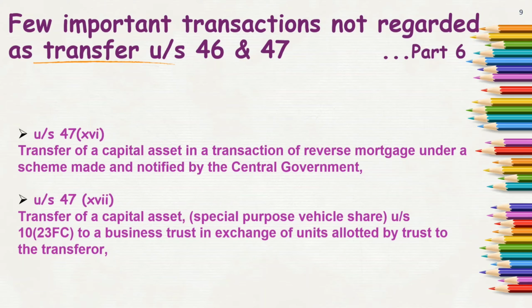Further, we have transfer of a capital asset in a transaction of a reverse mortgage under a scheme made and notified by the central government. So if there is a situation of reverse mortgage and the capital assets are being transferred, then it is again not regarded as a transfer in the capital gain head. Further, transfer of capital assets, which can be a special purpose vehicle, to a business trust in exchange of units allotted by such trust to the transferor will not be regarded as a transfer.